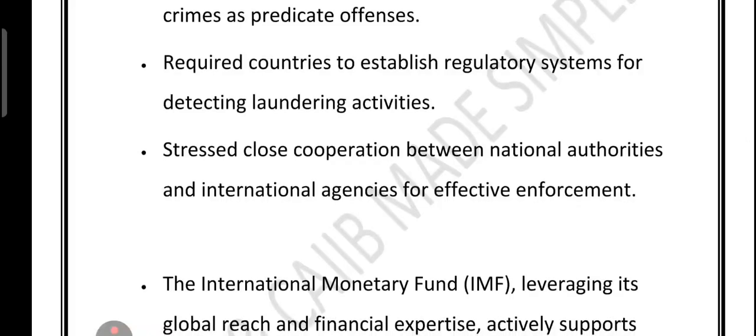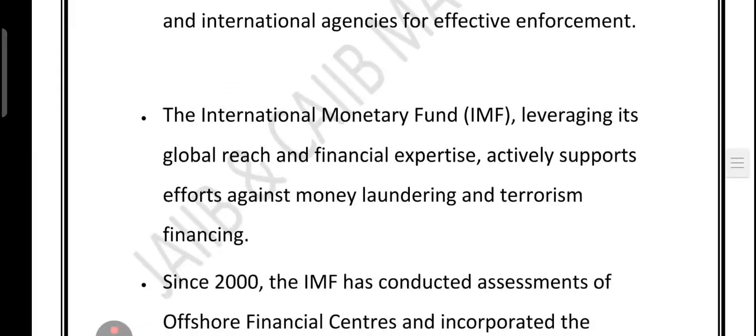So we talked about the 1998 political declaration in which AML expanded from drugs to other serious crime. In the year 2000, the Palermo Convention comes into the picture, which targeted global organized crime, made money laundering a crime, and recognized serious crime as a trigger. Right, these are the points. Now friends, let's talk about the IMF, International Monetary Fund. It's not just about loans and economic advice. Since the year 2000, it has been a major player in the fight against money laundering and terrorism financing.